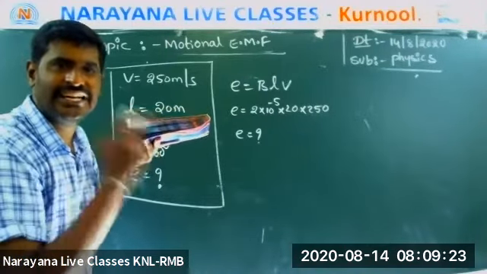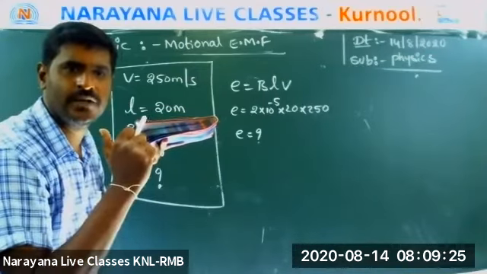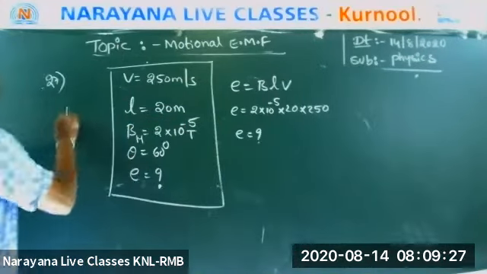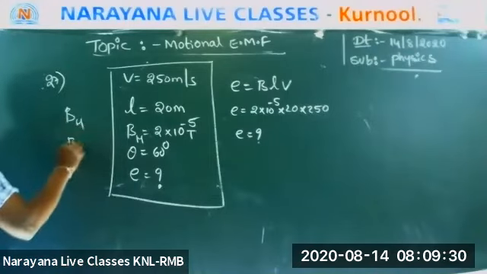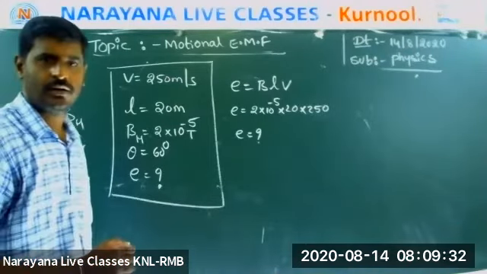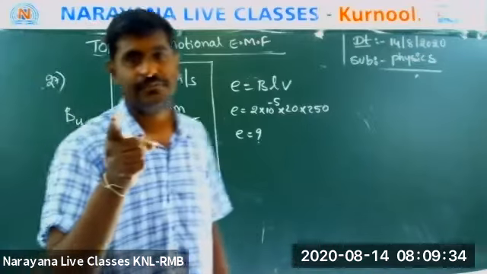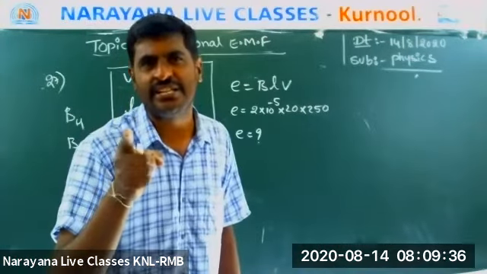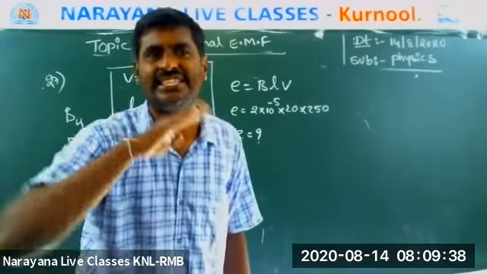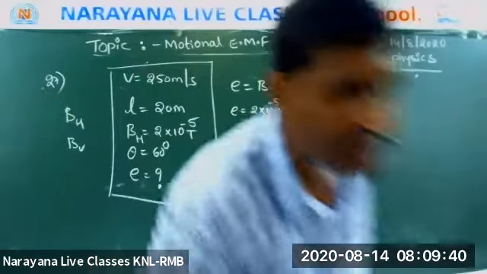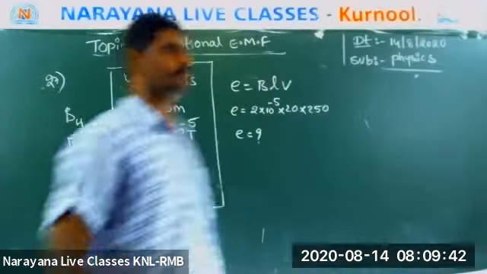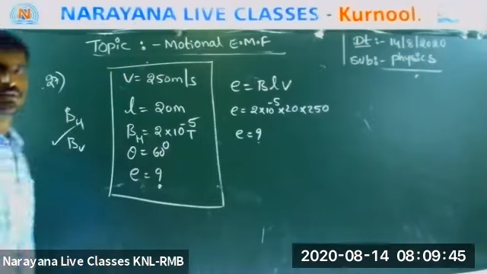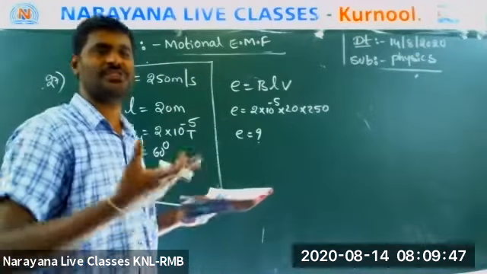BH or BV? Tell me this answer first. Yesterday I said that EMF is induced in a conductor when the conductor cuts the flux. Very good, Rasul is saying BV. BV is the right answer.